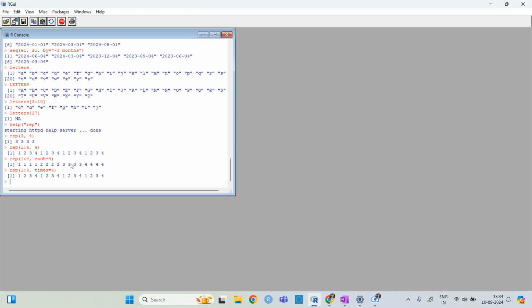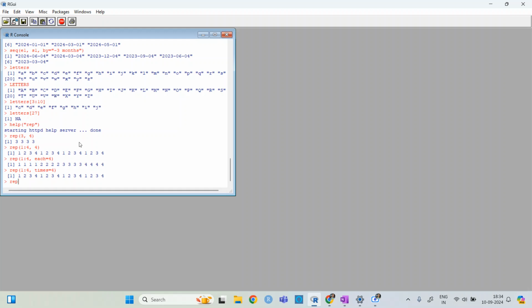So for R, it is understood like this: if I do not give each or times any of these arguments, then it will consider it as times. Or if I give each, then it will give 1 1 1 1 2 2 2 2. So it will print each number 4 times.